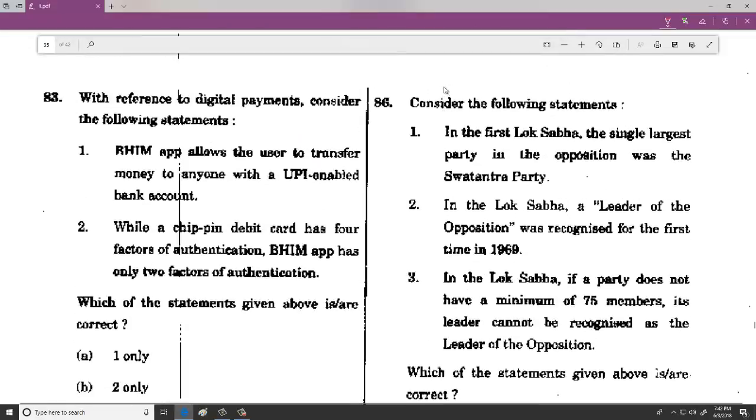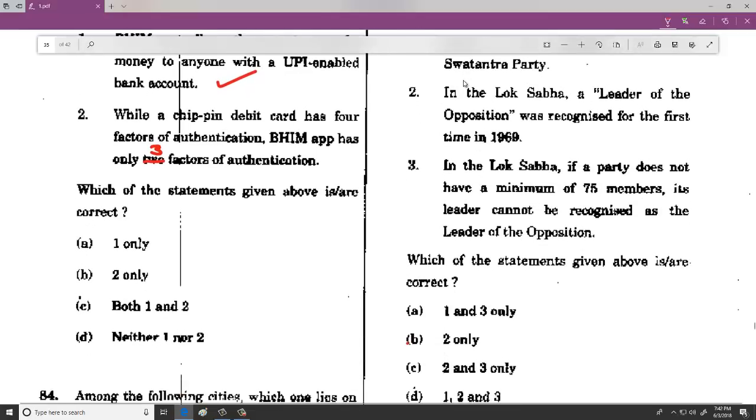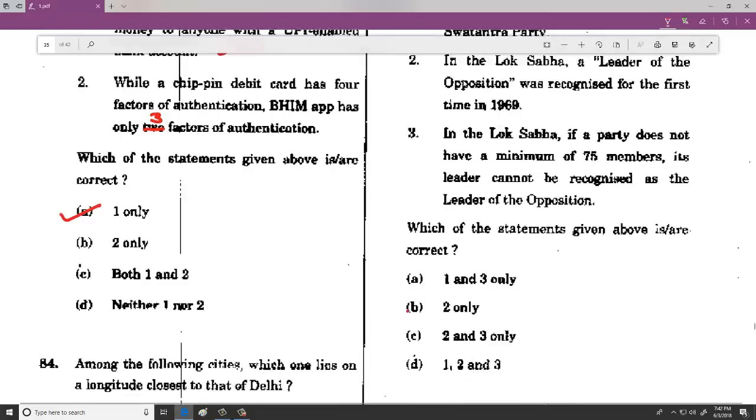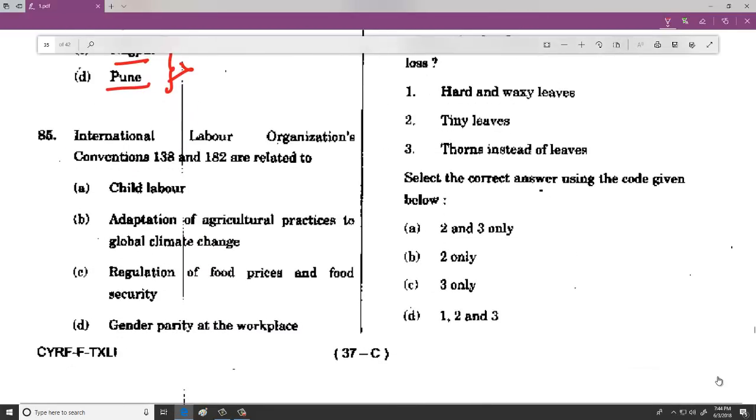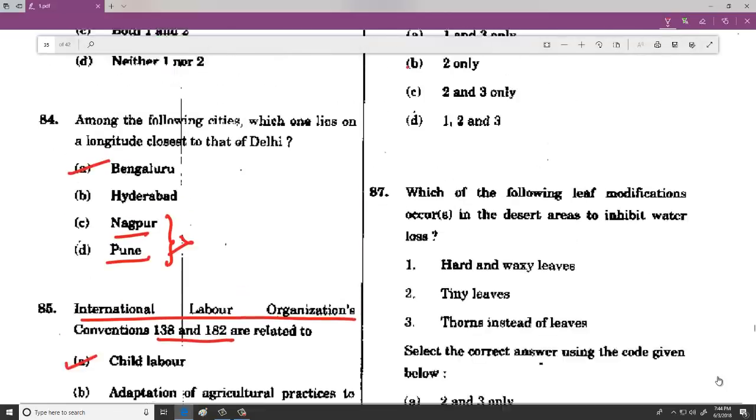Right? And when it comes to Beam app, yes, the first statement is correct and it doesn't have 2-factor authentication, you have 3-factor authentication. So 83 is 1 only, that is A. 84, among the cities, Nagpur, Pune, you can say absolutely not there. So it is Bengaluru. Then when we talk about International Labour Organization Convention 138 and 182, directly associated with child labour.